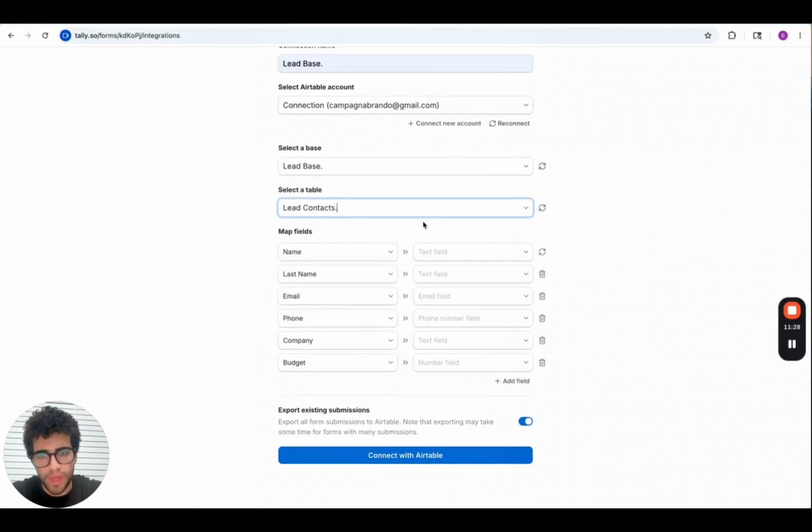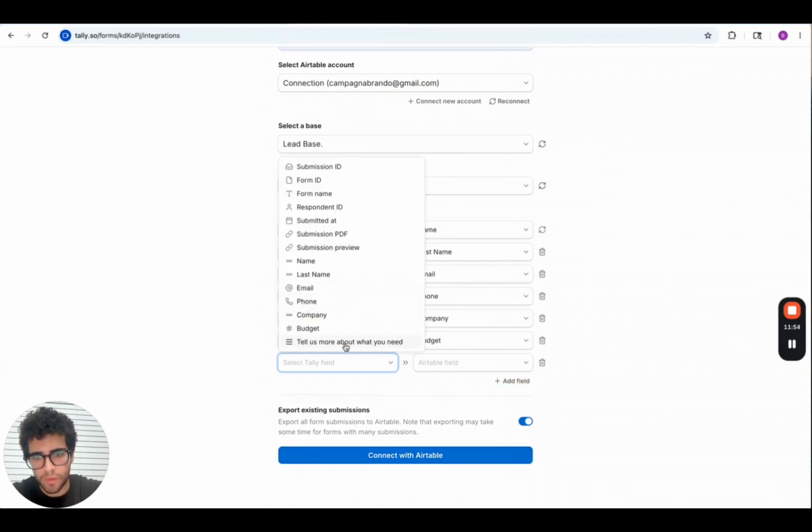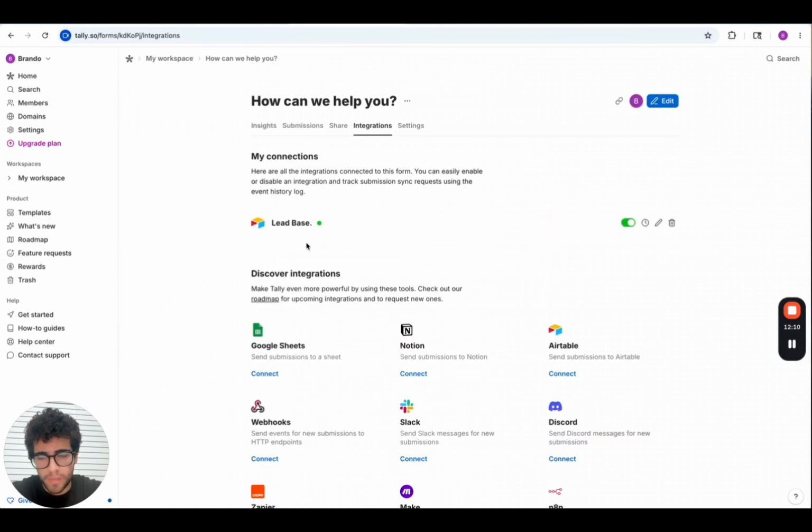Lead contacts, and then we have to match each form field with each section's name on Airtable. So name with name, last name, email is going to be with the email, phone is going to be with phone, company, and then budget, and then don't forget to add the last one. That's going to be tell us more about what you need with notes. Okay, make sure that you match every word with the spreadsheet and then connect with Airtable. So we are all set. Lead base is green light, so we have connected Airtable with Ottley.